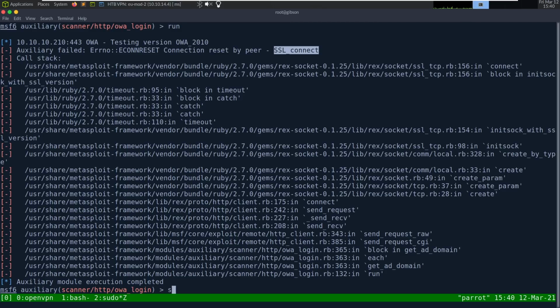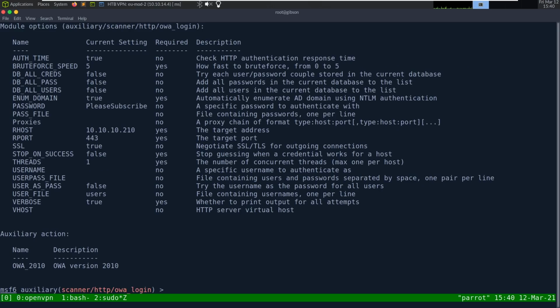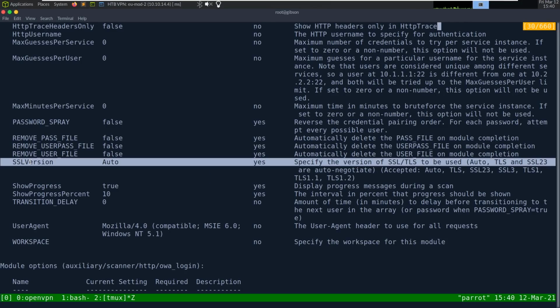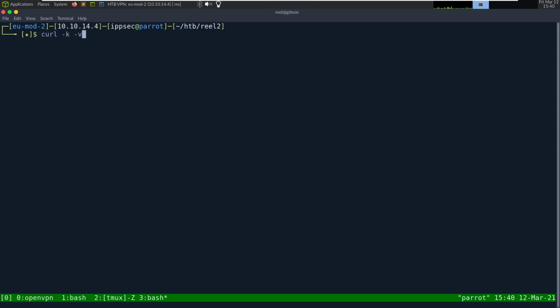So what we can do is show options and look at SSL. It is set to true. Let's see. Maybe show advanced options to get us a little bit more. So here's all this. And there is this SSL version. So what I'm going to do is curl -k -v https://10.10.10.210, and I hope curl tells me what version of SSL I can use.